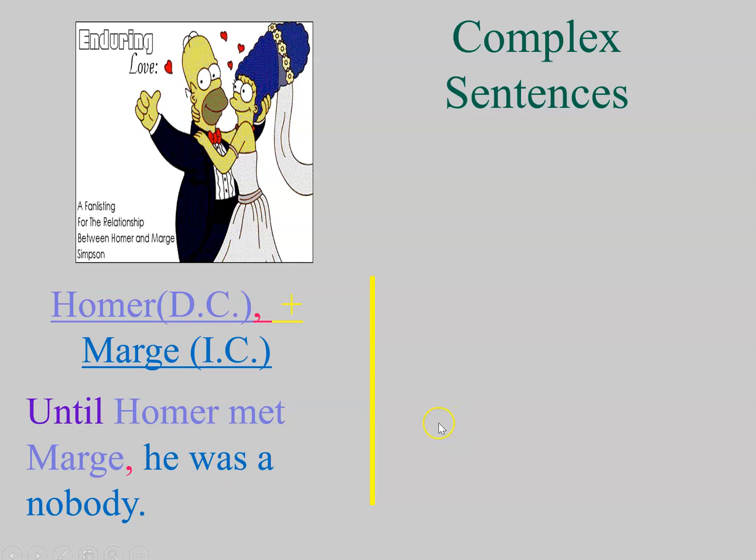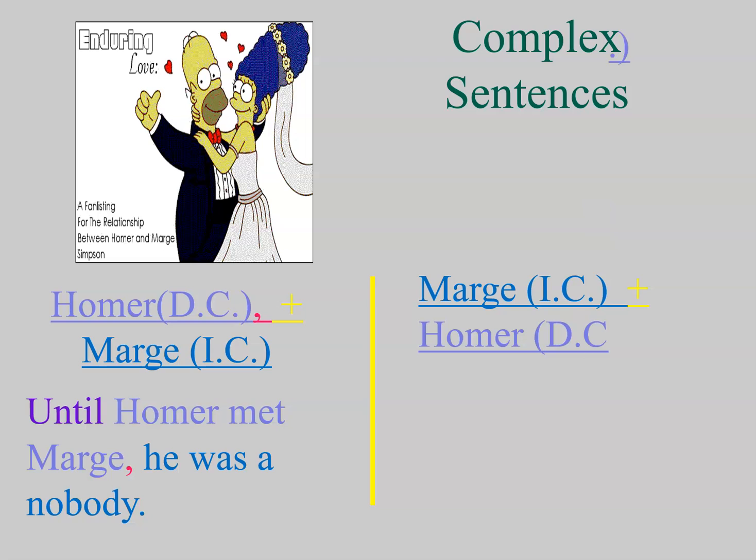Now let's look at another way to write it. We can always put an independent clause first, then a Homer clause. If the independent clause is first, no comma is needed. So let's take a look at the same exact sentence, just putting the independent clause first.